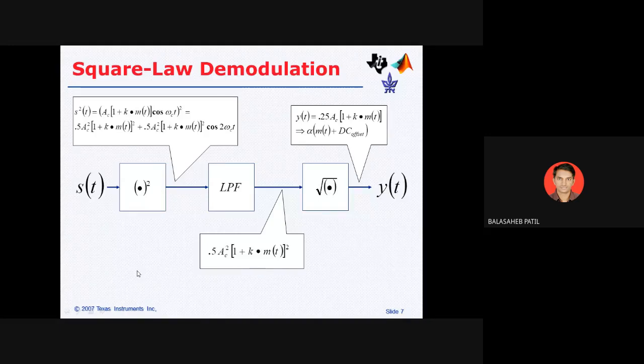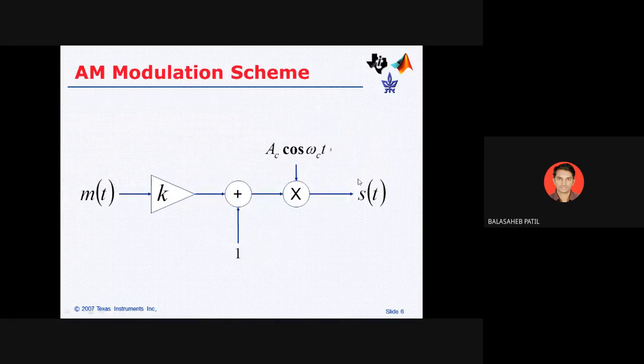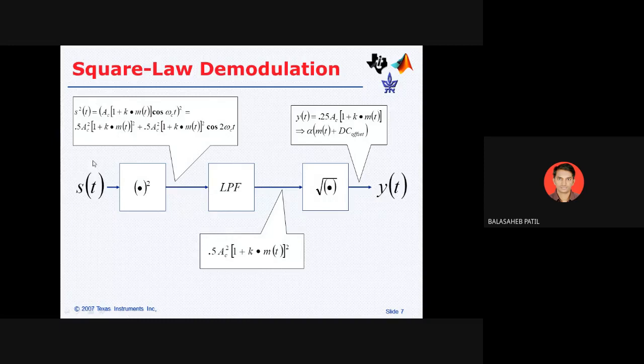Now what is square law demodulation? Now I want to reconstruct it again, because this is the information signal. You are getting the modulated signal. After transmitting, I will apply this as an input, and I want this as the output. Getting it? That will be achieved by this diagram. So S of t is my modulated signal, this type of signal. If you solve it, you are getting this type of signal.